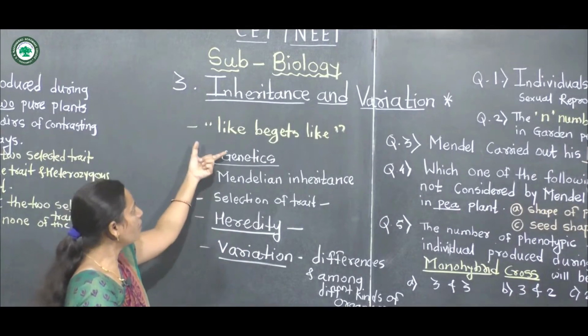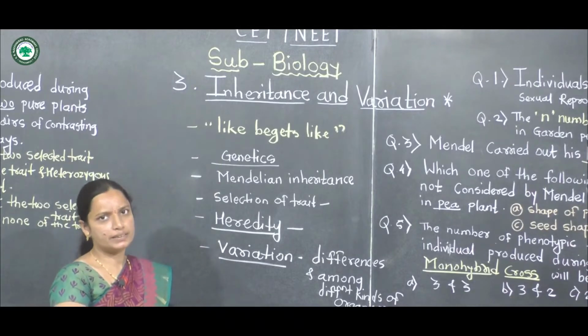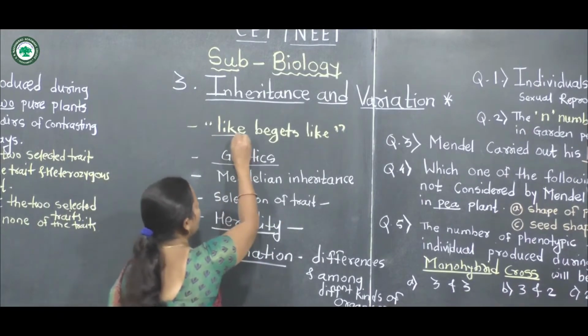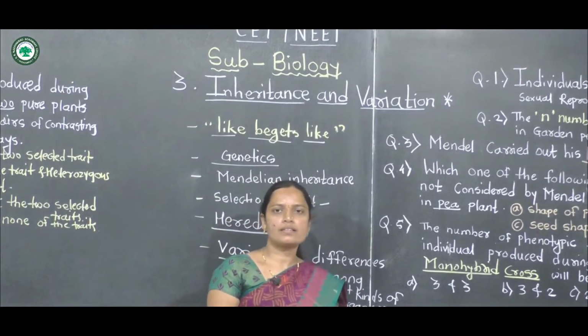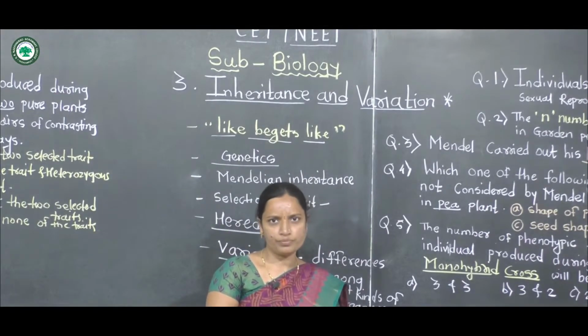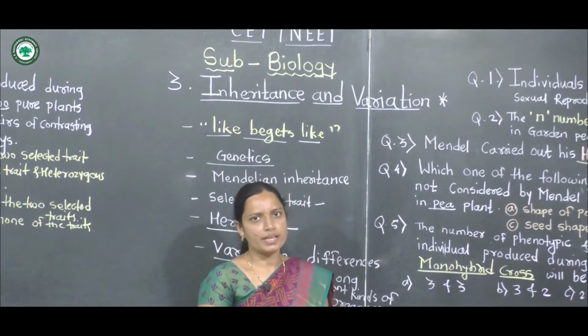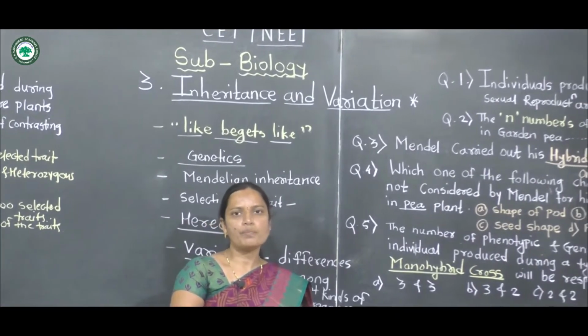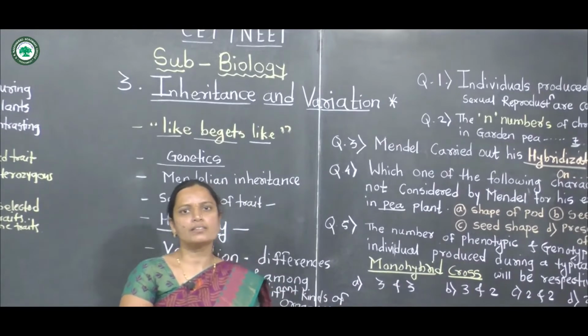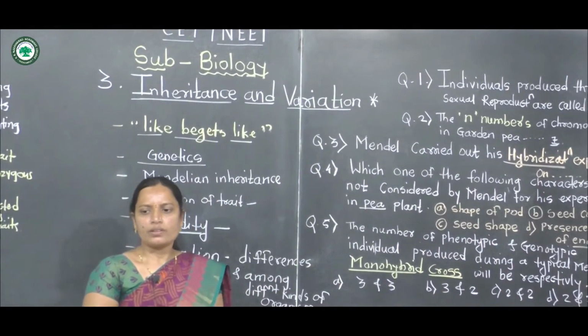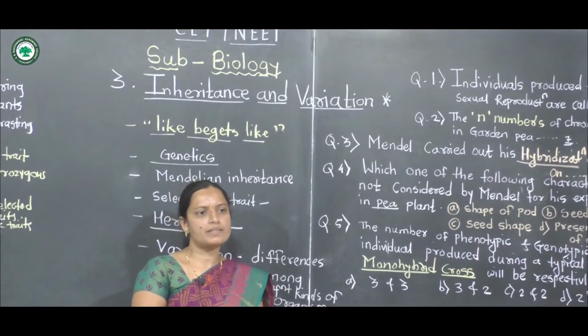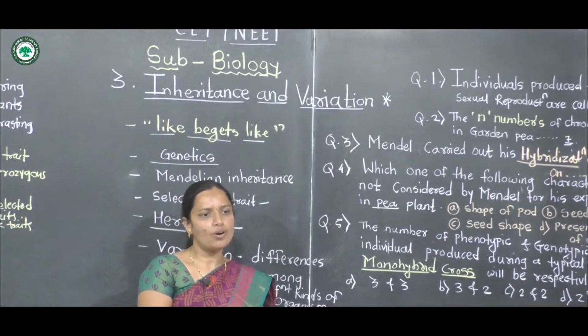One of the important terms is like begets like. Like begets like means the organism reproduces with the help of the reproduction process, and the offspring is similar to their parents.